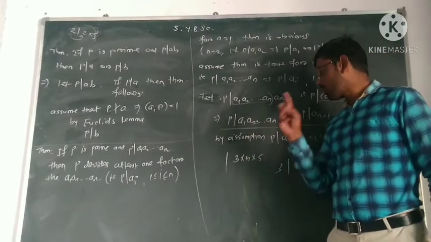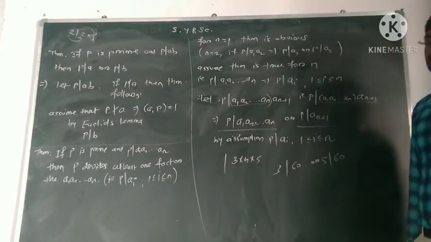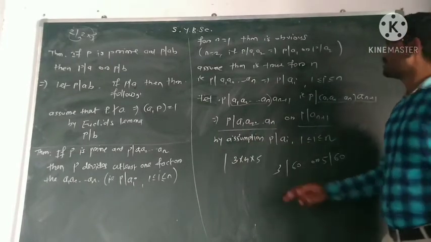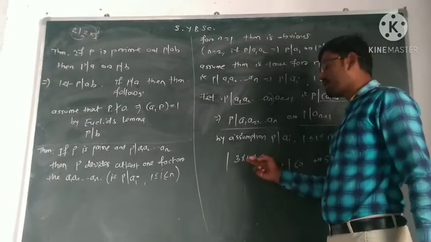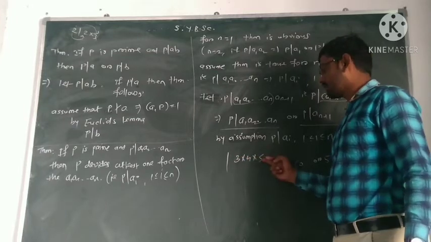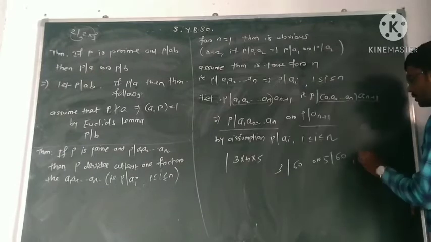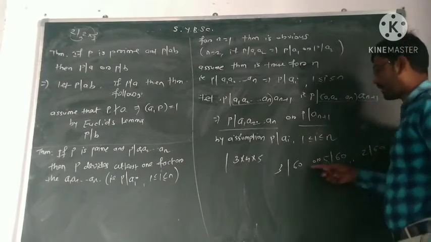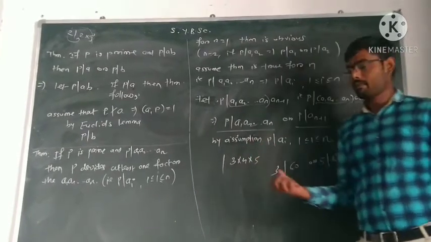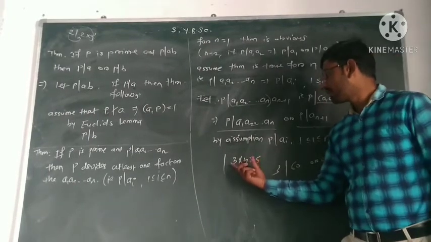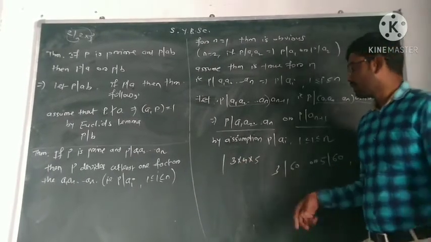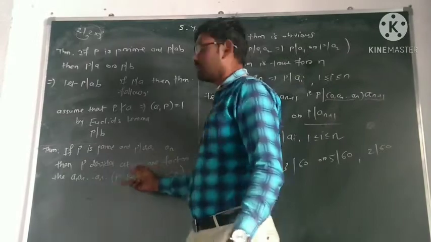So only 2, 3 and 5 can divide these numbers, because 2 divides 4, 3 divides 3, 5 divides 5. So only 2, 3 and 5 are the only primes which can divide 3 into 4 into 5. This is the application of this theorem.